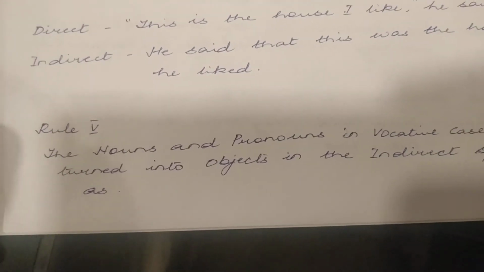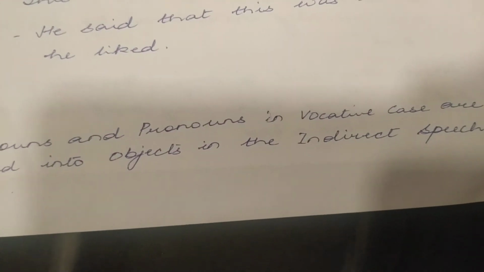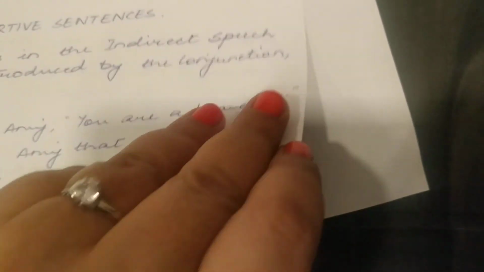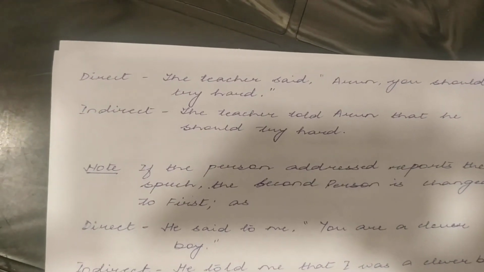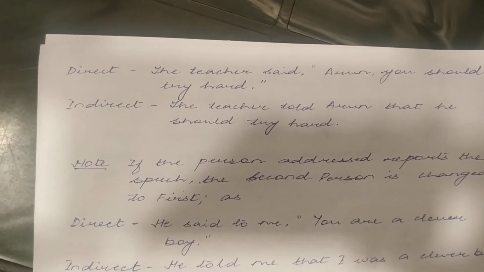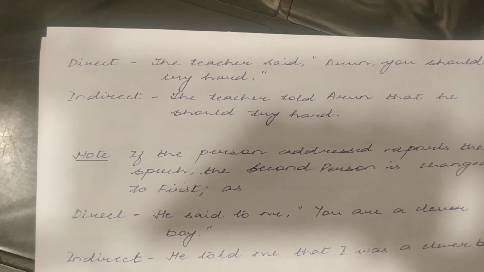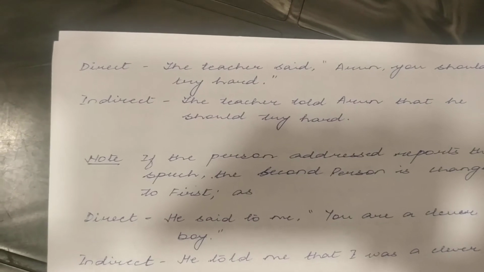We come to the next rule, rule 5. The nouns and the pronouns in vocative case are turned into objects in the indirect speech. Example: the teacher said, "Arun, you should try hard." In indirect speech, the teacher told Arun that he should try hard.